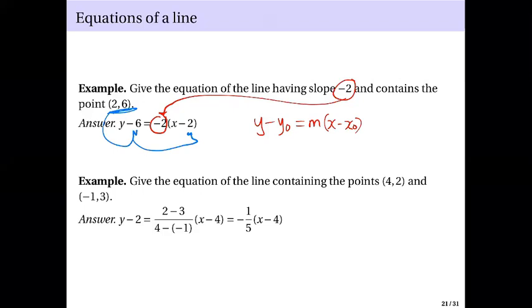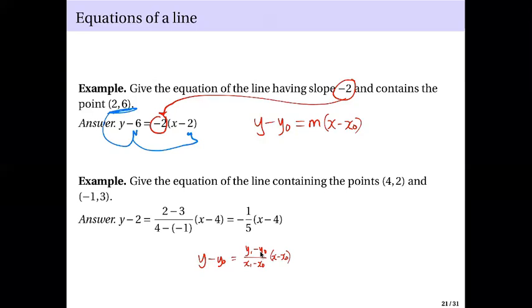And for the 2-point form, you will have y minus y0 equals y1 minus y0 over x1 minus x0, x minus x0. And again, since this guy here is the slope, you can interchange your 0 and 1 as subscript.